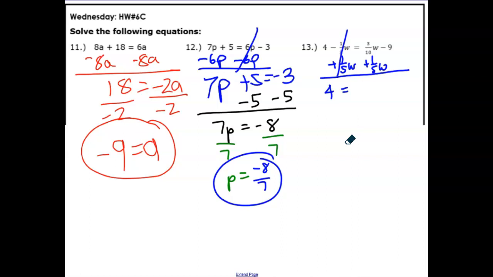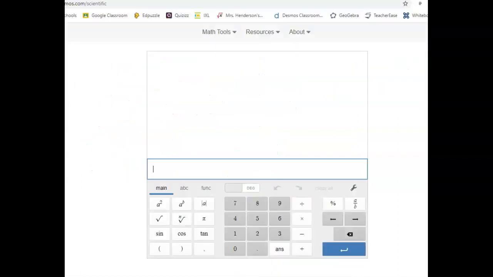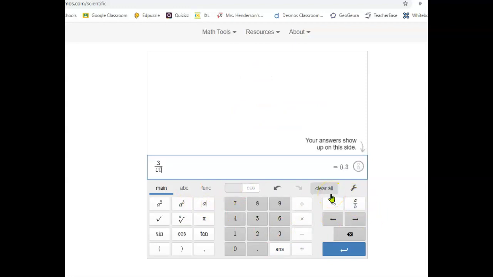But if you don't know, simply take your calculator. Maybe you're going to use the online Desmos scientific calculator here. Click this fraction button and type 3/10, and then next to it, you're going to add 1/5. Right? Now, I know that it gives you an answer in decimal form, but if the question starts in fraction form, you should finish it and continue it in fraction form.